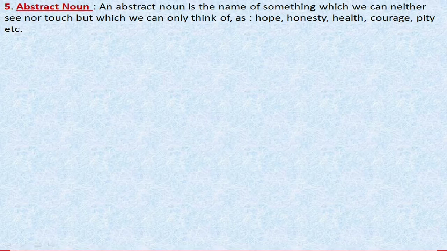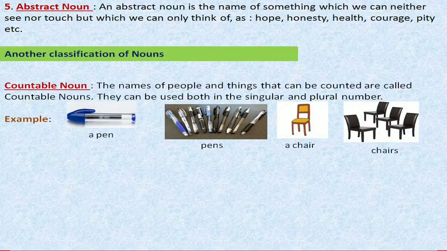That means our feelings. Okay. We are feeling sad, we are feeling happy. So we can't see our feelings. We can't see our honesty. We can't see our or anyone's health. We can't see the courage of any person. We can only feel it. We can only think about it. So, abstract noun is the name of something which we can neither see nor touch, but we can only think of. Okay? But students, there are also some other classifications of noun.